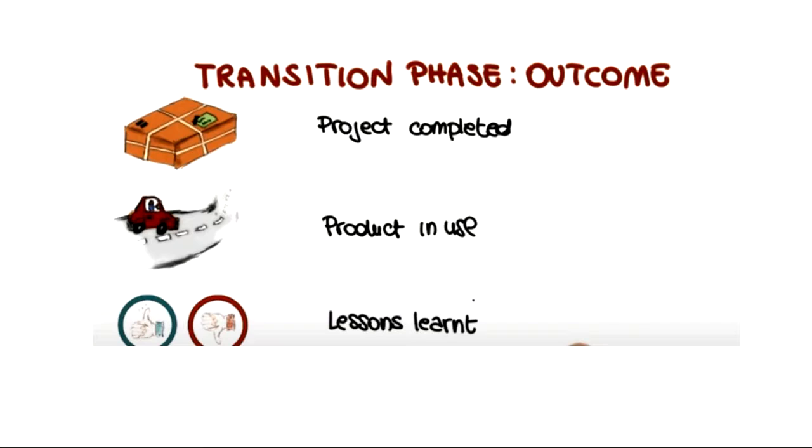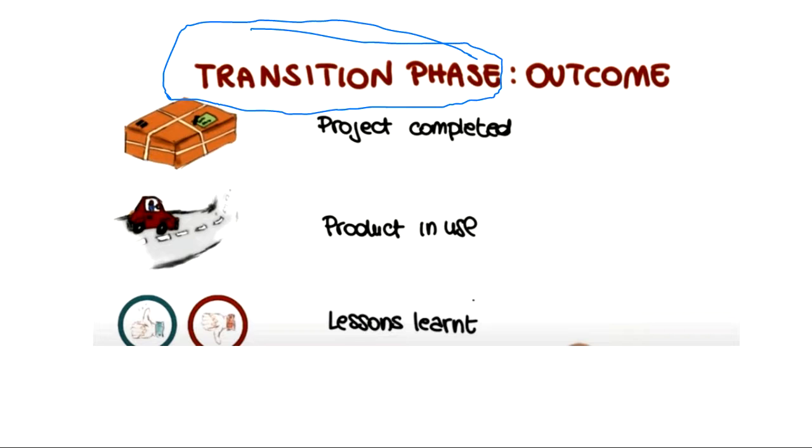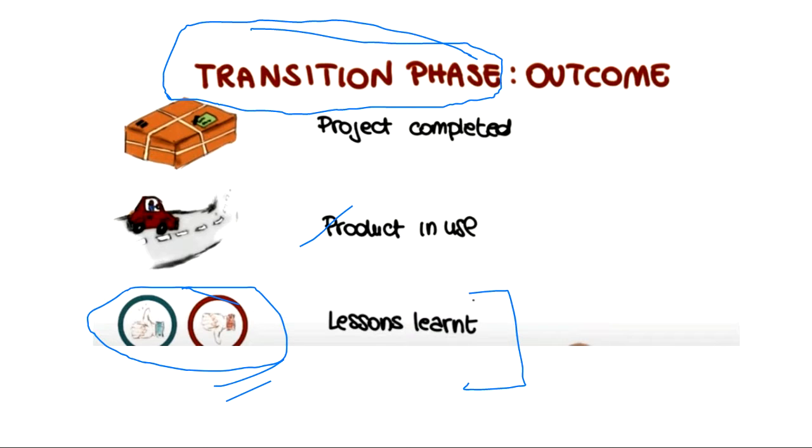Got it? Now the final phase, that is the transition phase. As the name suggests, transition phase means the project is now completed. There are no bugs as per the developers and the testers. The product can be used by the user, and you also take the outcomes or learnings from this. Where will you use these learnings? Suppose I made this project and learned something from it, where will I use this in my next project, to do what?